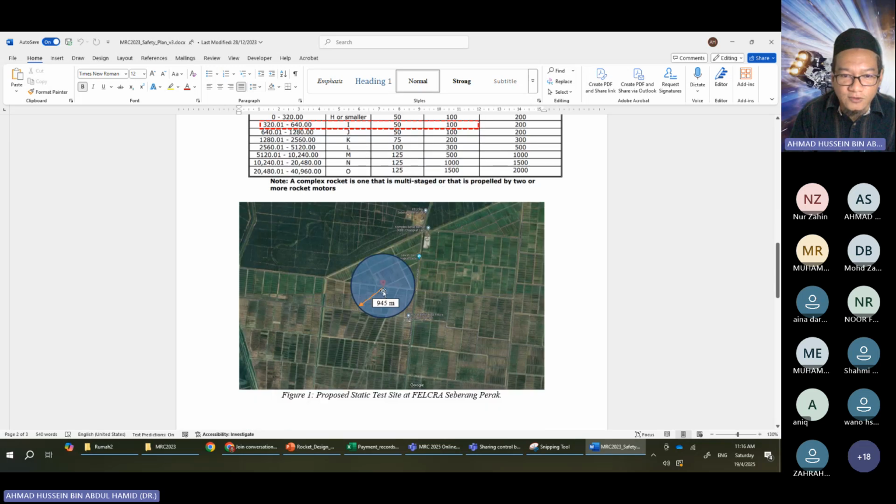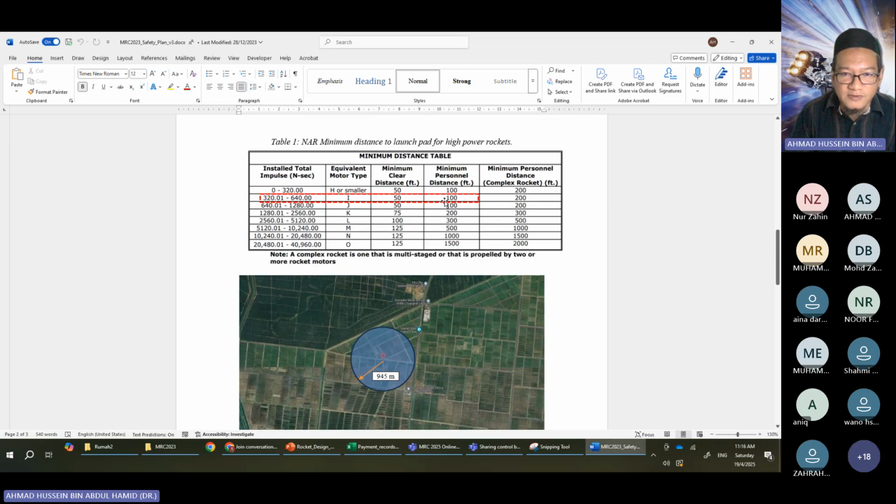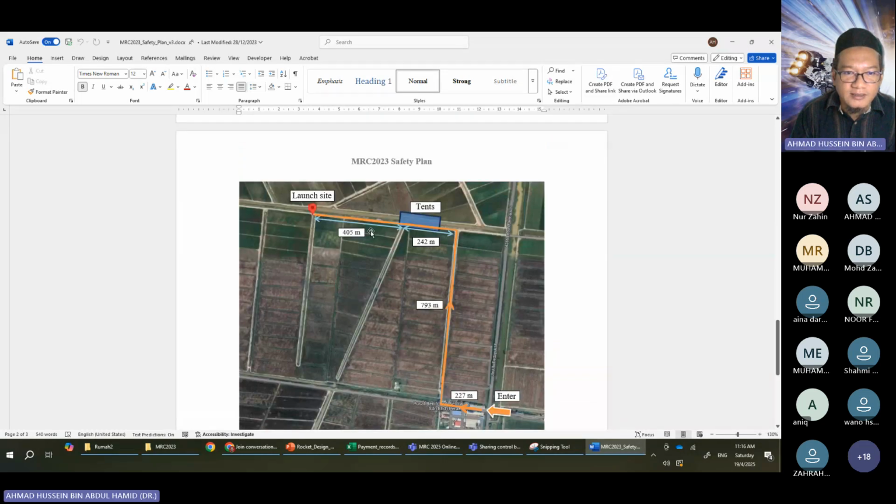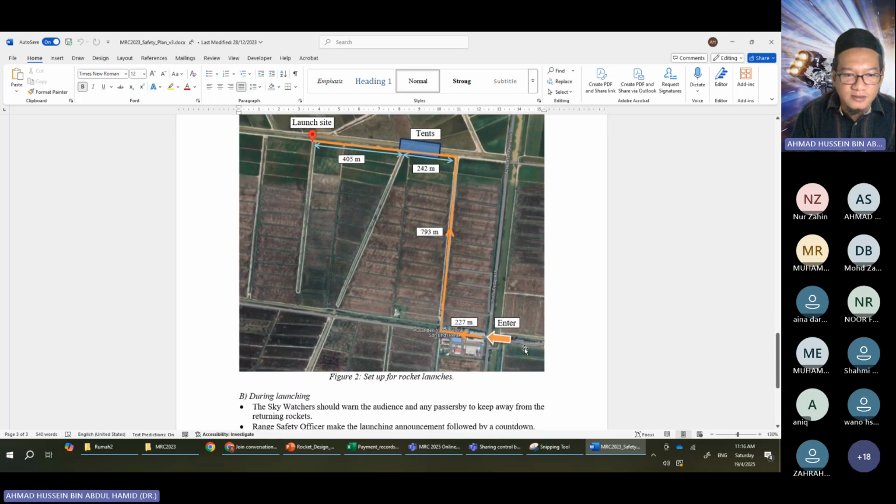So this is the exact location. This is about a 1 kilometer radius, free of any buildings, any type of residence. But the minimum personnel distance is 100 feet. And the launch site will be here. And this is the tents for the spectators. And this is the entrance.